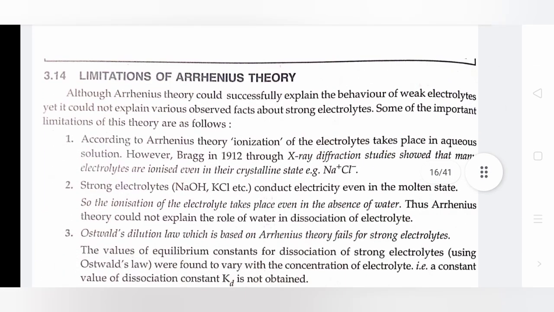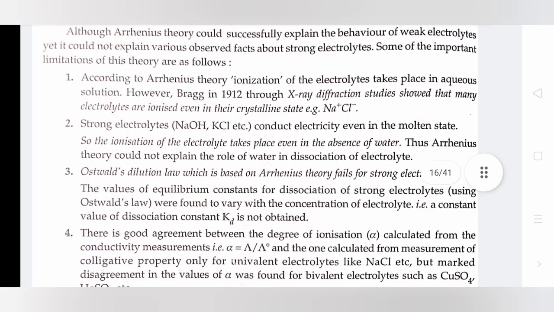Limitations of Arrhenius theory. Although Arrhenius theory could successfully explain the behavior of weak electrolytes, it could not explain various observed facts about strong electrolytes. Some of the important limitations of this theory are as follows. According to Arrhenius theory, ionization of electrolytes takes place in aqueous solution.